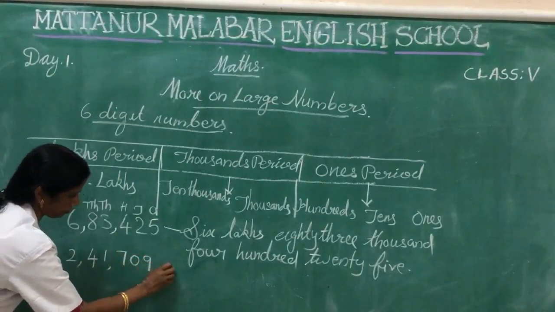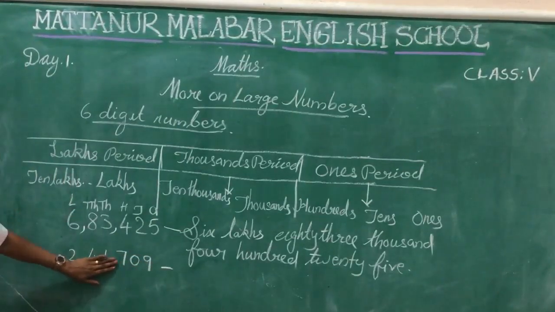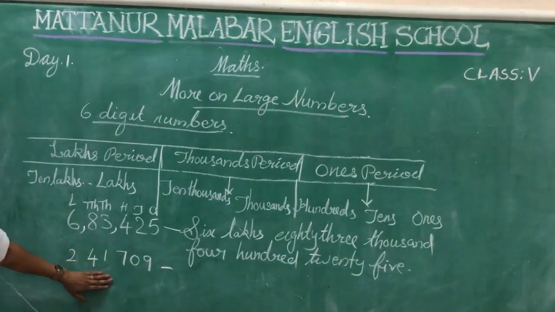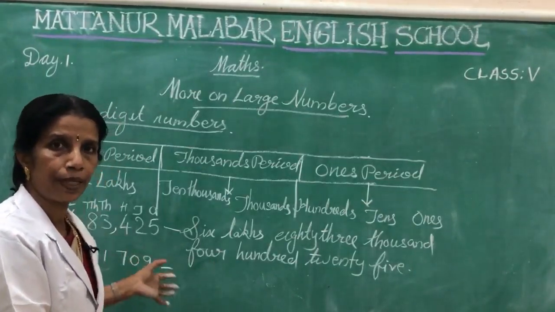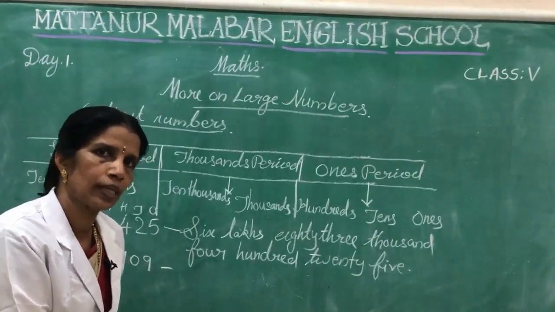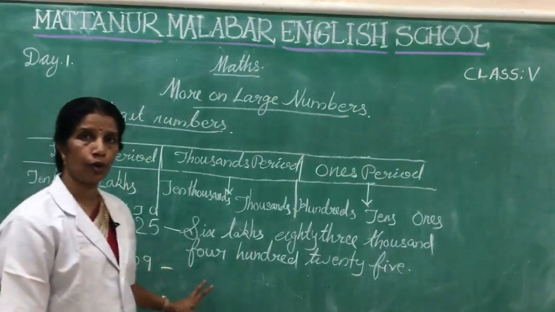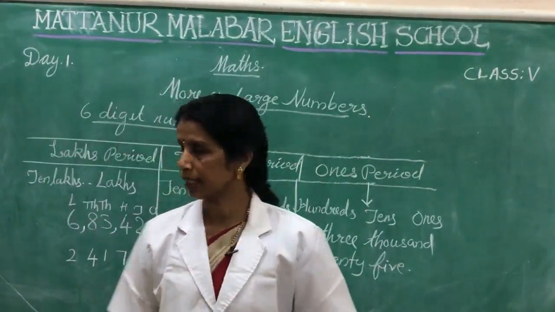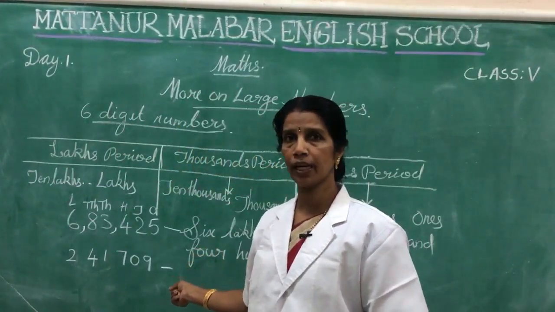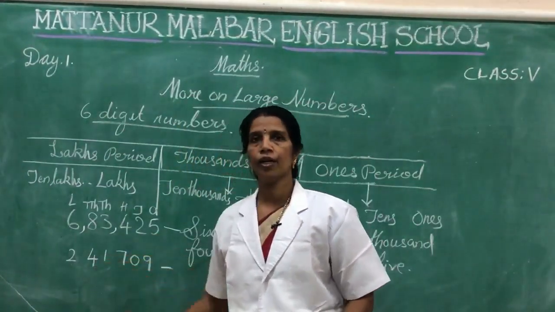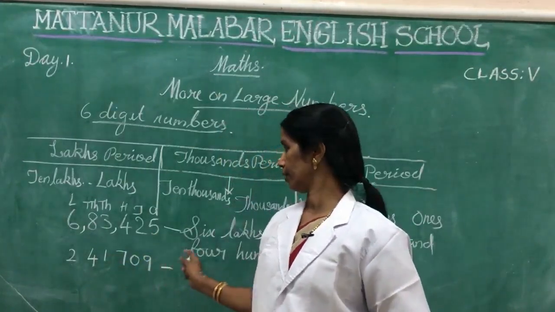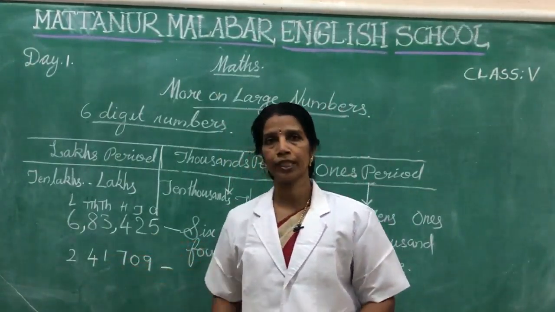2,41,709. First we got this number. We want to separate these periods by putting commas. Okay, here we want to put commas. How can we put a comma here? This is a 6-digit number. We want to separate this number by using commas.